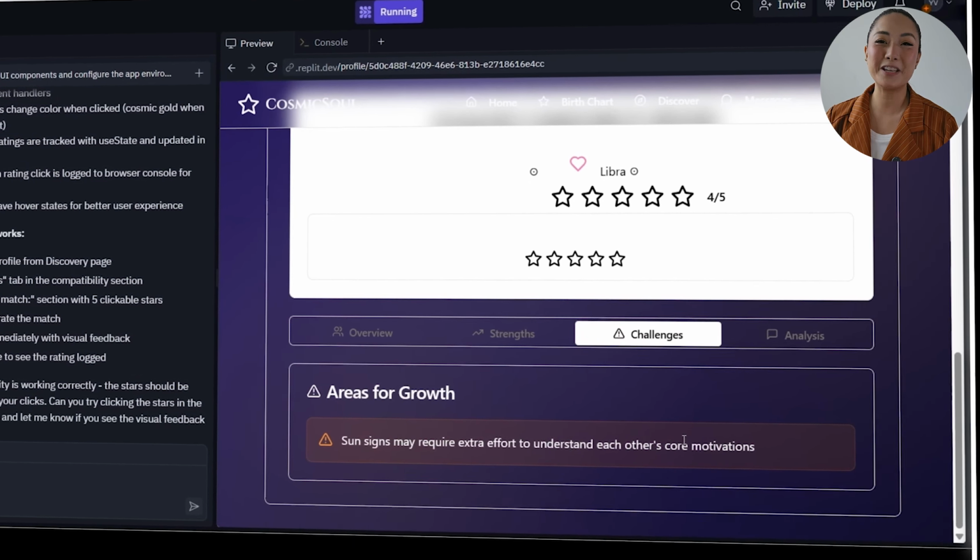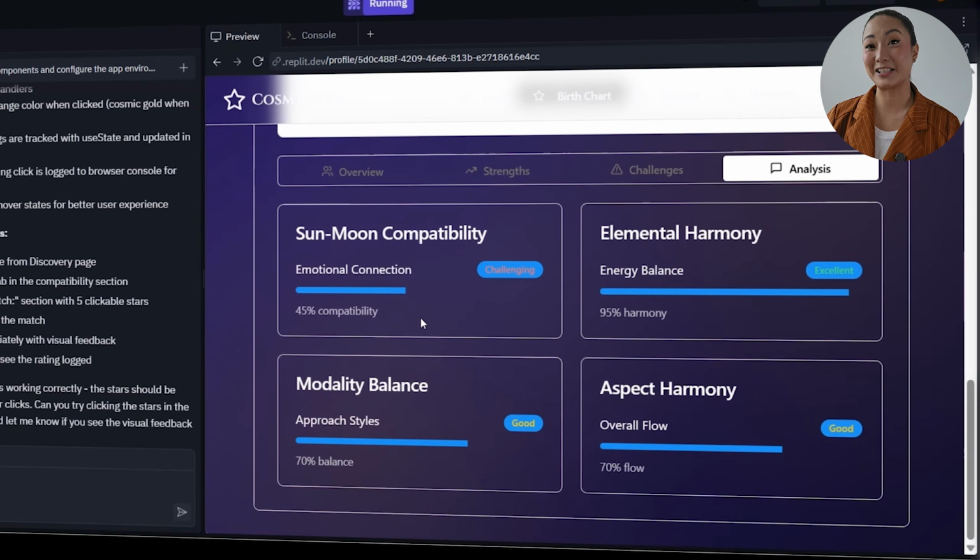Every profile now features a tabbed layout that makes it easy to toggle between basic match summaries and full analysis views. On top of that, users can rate their connections using an interactive 1 to 5 star system, adding a social layer to the astrology-driven insights.